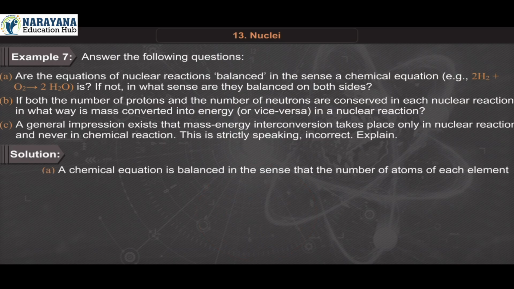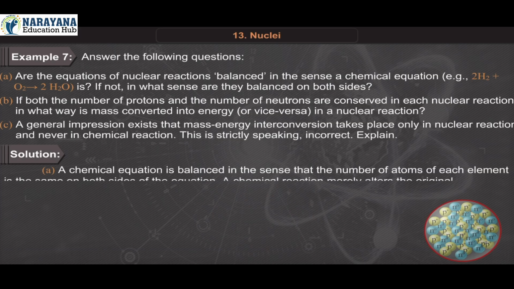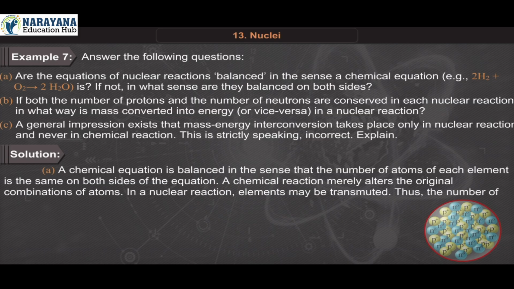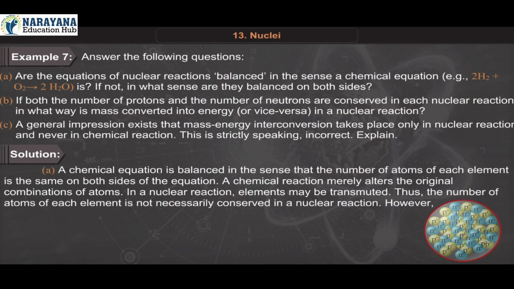Solution. A. A chemical equation is balanced in the sense that the number of atoms of each element is the same on both sides of the equation. A chemical reaction merely alters the original combinations of atoms. In a nuclear reaction, elements may be transmuted. Thus, the number of atoms of each element is not necessarily conserved in a nuclear reaction.